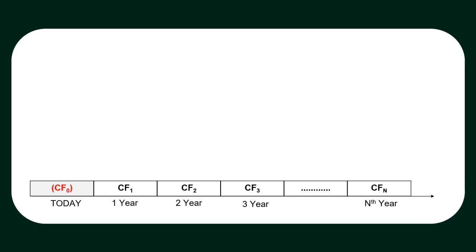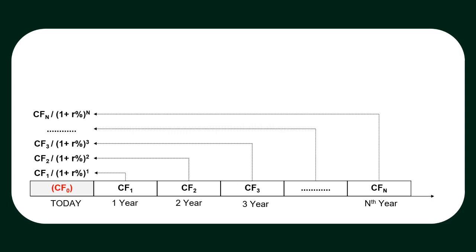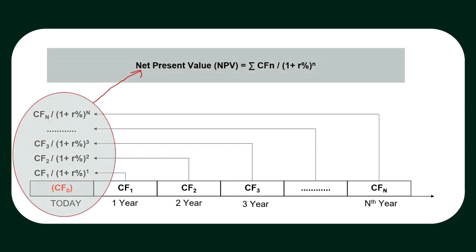Now to calculate net present value of these cash flows, we will discount each cash flow to its present value first, such as CF1 by 1 year, CF2 by 2 years, CF3 by 3 years, and so on. The sum of these discounted cash flows is called net present value. We are using the present value concept to solve real life problems.